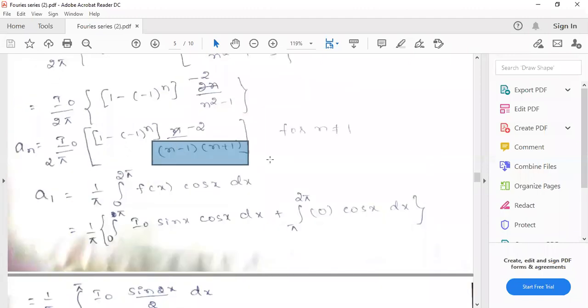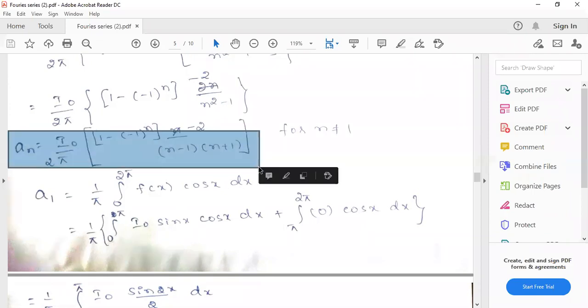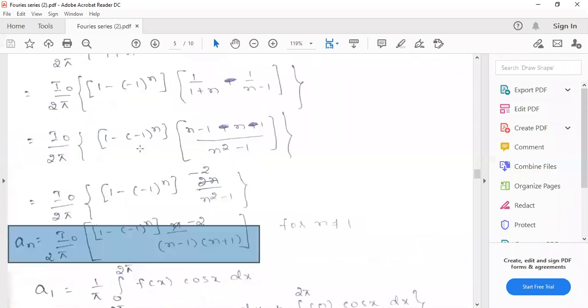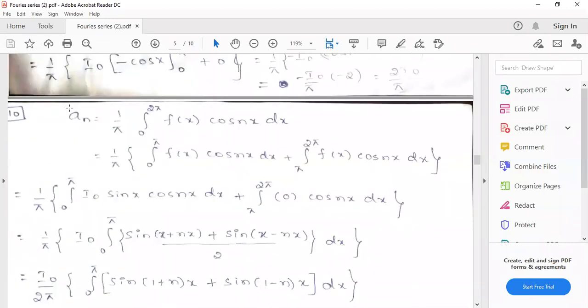Now, this is not defined for a1. If you put n equals 1, this will become 1 by 0, that means indeterminate. So that's why this is not defined. an will be defined for all values except n equals 1. So now we have to find a1 separately, by putting n equals 1 in the formula. Here an, this is the formula.